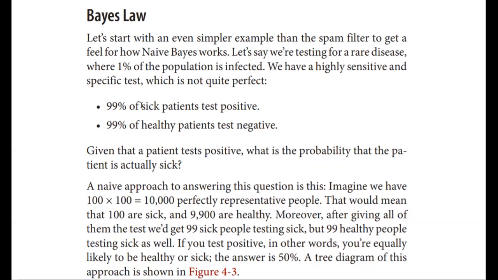On the other hand, 99% of healthy patients test negative, which means 1% of the time a healthy patient can get a positive report. So this is the probability of the test that we are conducting.